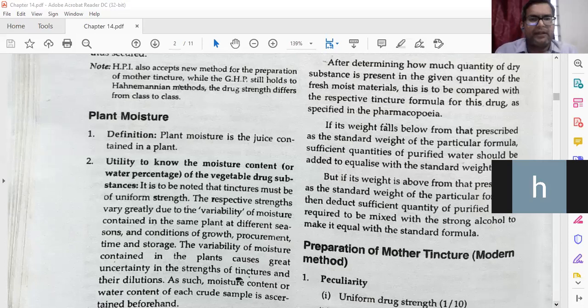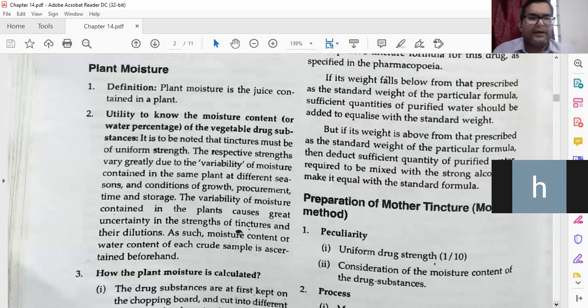It is to be noted that the tincture must be of uniform strength. Okay, already we have talked. All the drug strength should be uniform. The respective strength vary greatly due to the variability of the moisture content in the same plant or different seasons and conditions of the growing, procurement and storage.